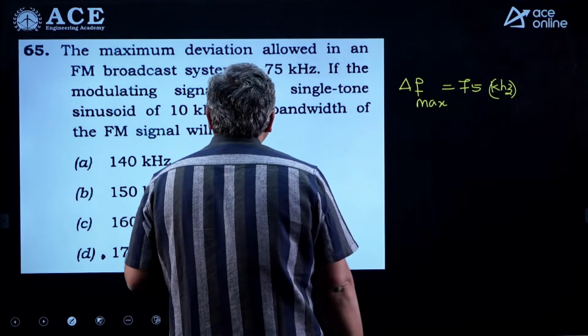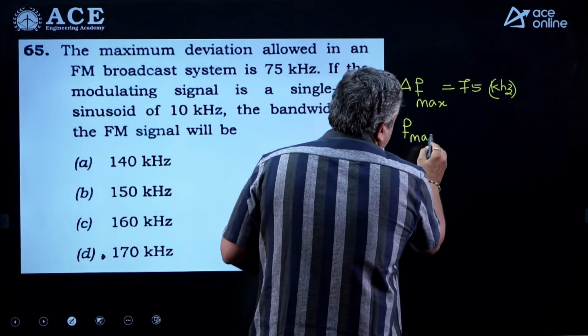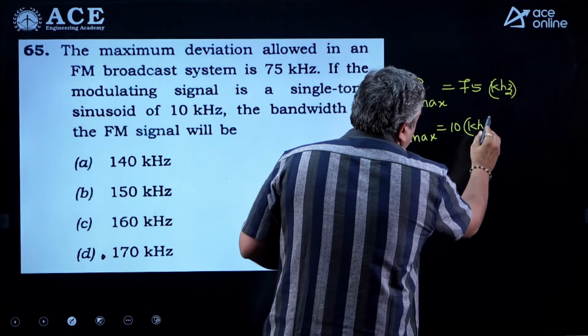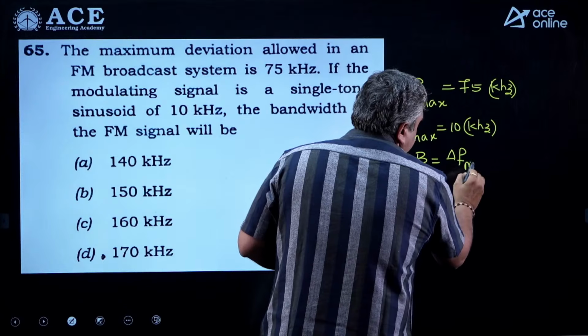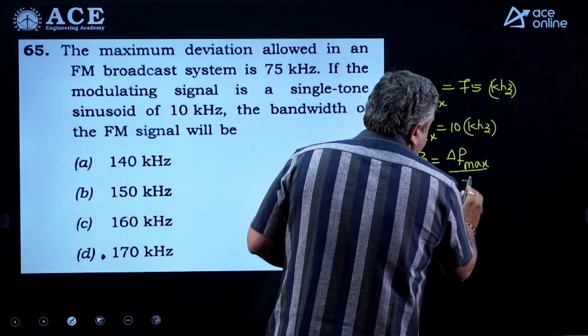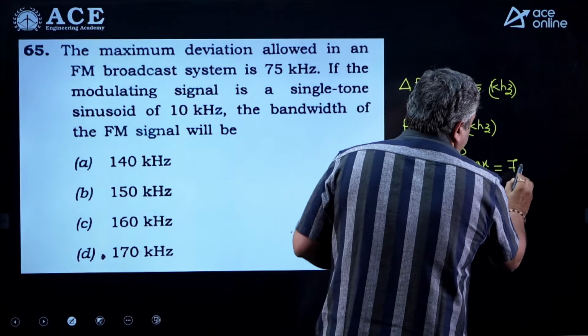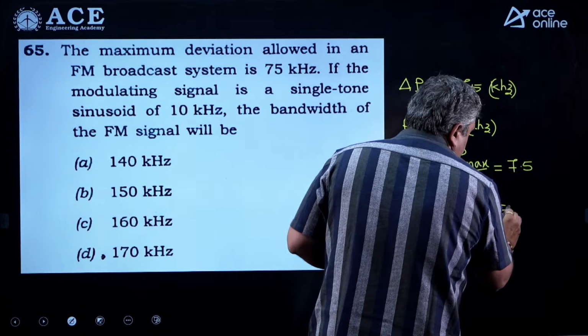If the modulating signal is a single tone sinusoidal with 10 kilohertz, so the maximum frequency of the message signal is 10 kilohertz. So what is the value of the modulation index beta? It is delta F max divided by F max. So this value will be 7.5. Because it is greater than 1, it is definitely a wideband FM.